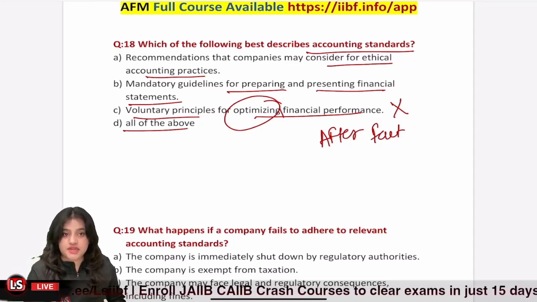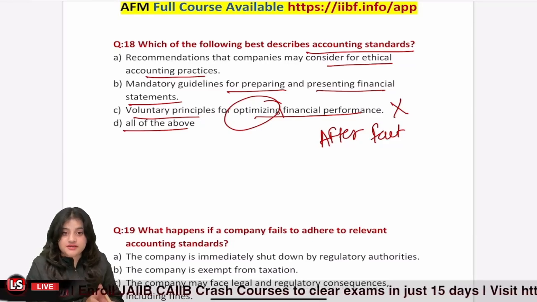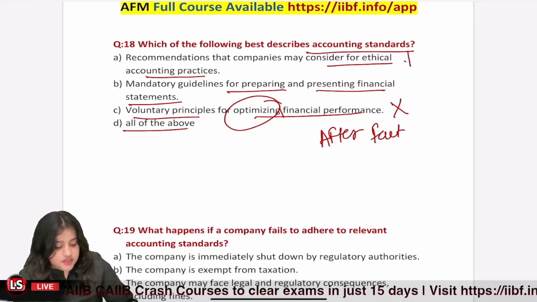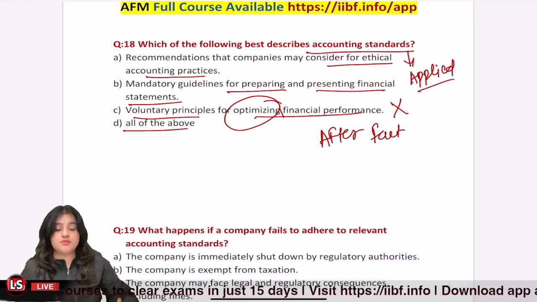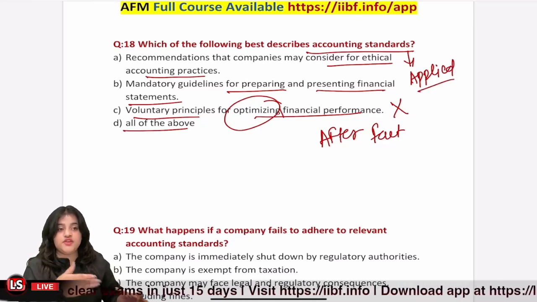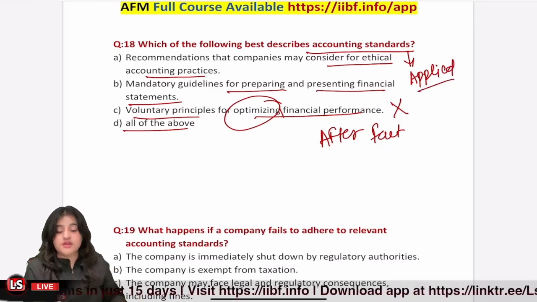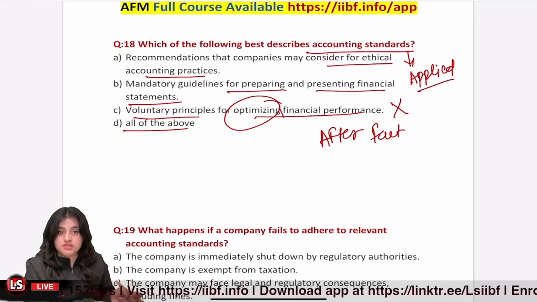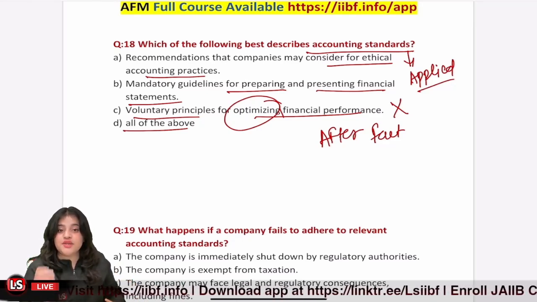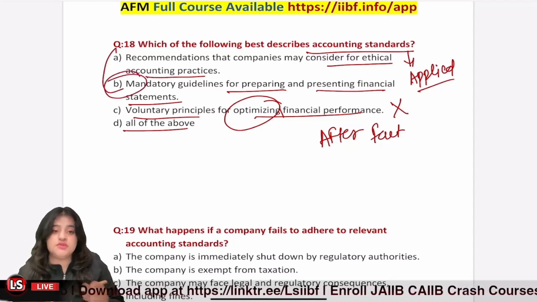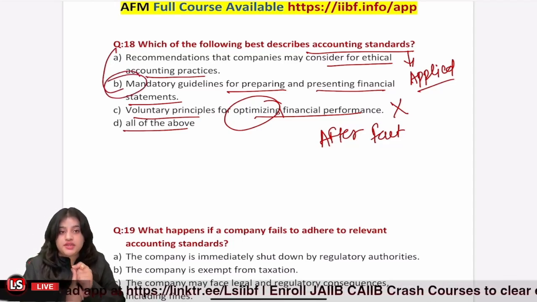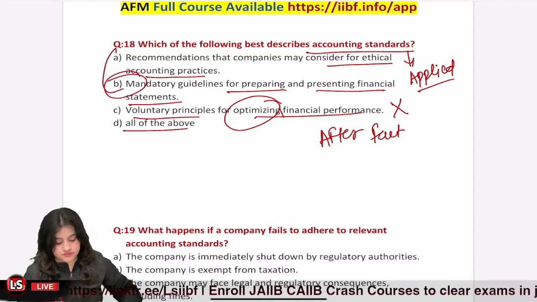That is a mandatory guideline. So accounting standards are applied by law, right? Companies Act tells us that every company should follow accounting standard. So when a law tells us to do something, that is not recommendation, that is a mandatory guideline that we have to follow. So out of these two options, option B is correct, because these are mandatory guidelines.